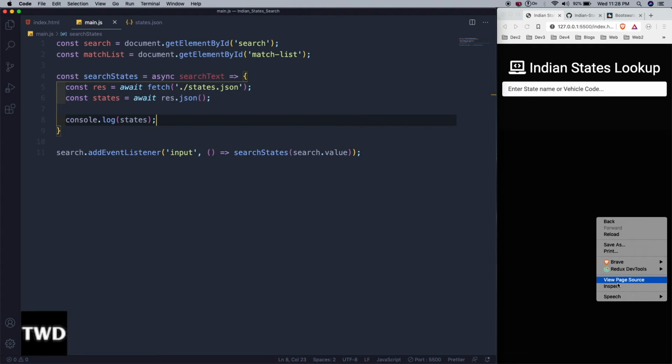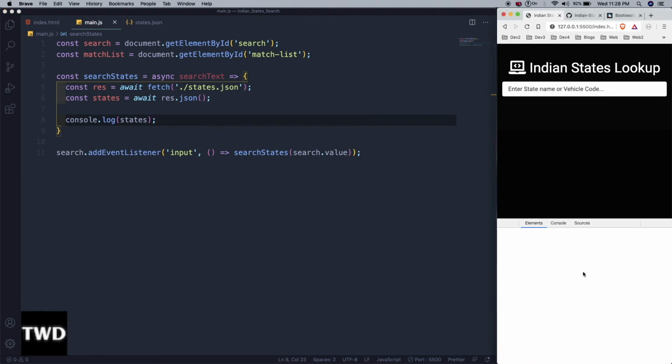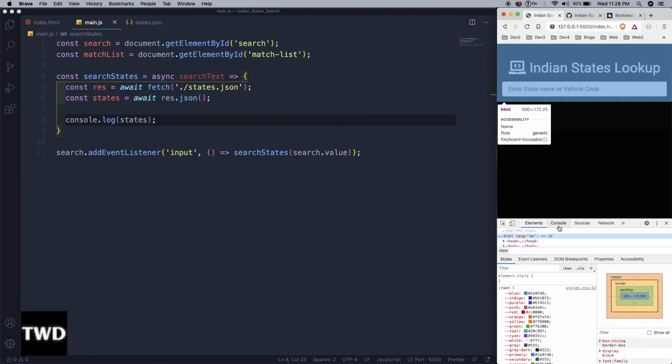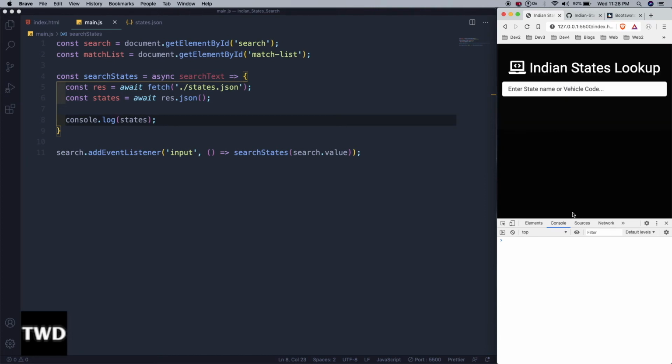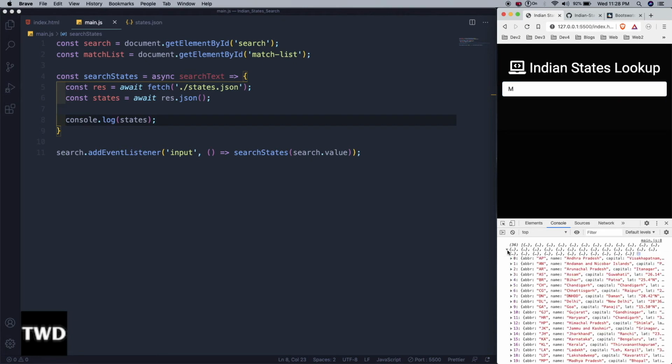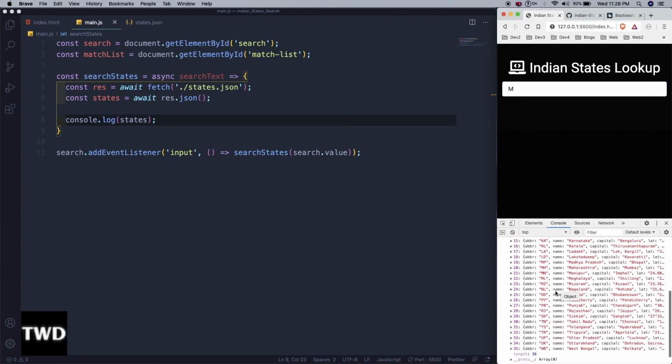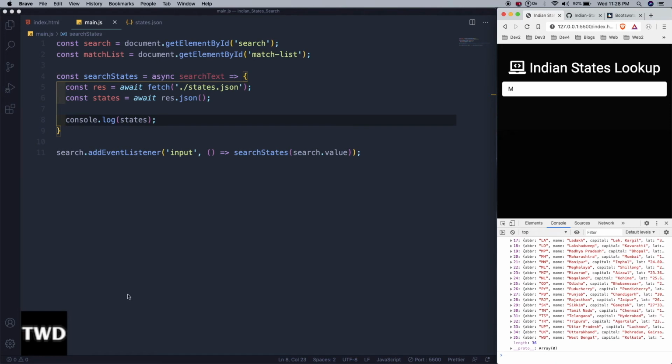Let me inspect. Open my console, and I just have to type something here, so it will come. Let me type m. So m I am typing, all 36 are coming. Filter we have not implemented right now. So all of my data is coming when I am typing something. So let's move ahead.